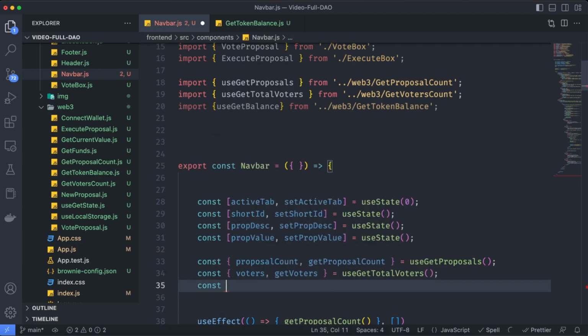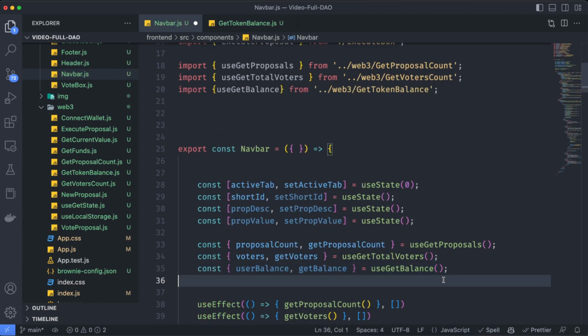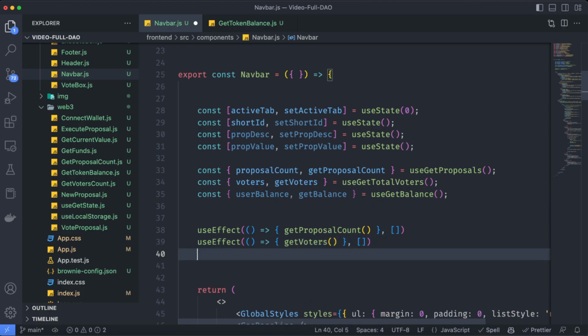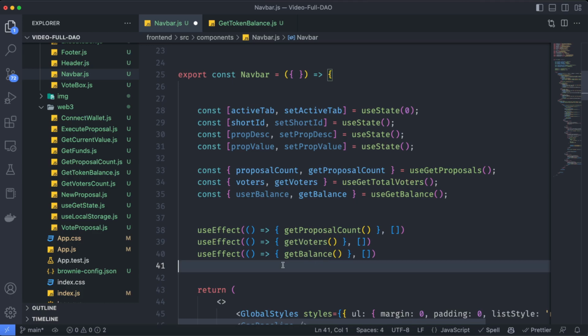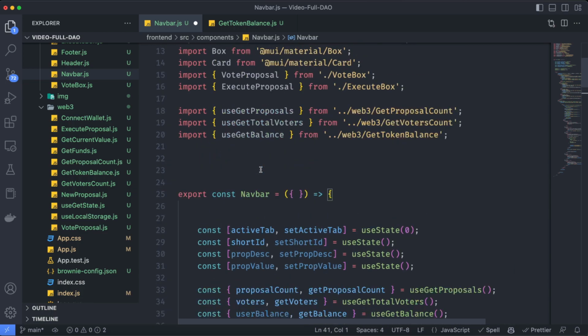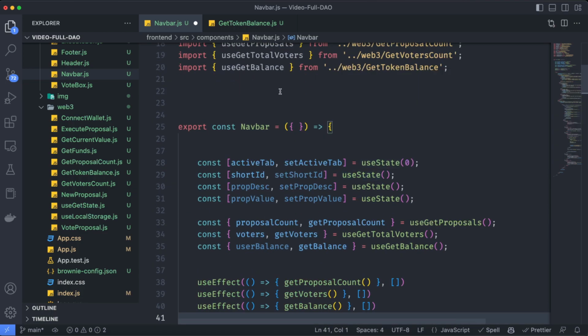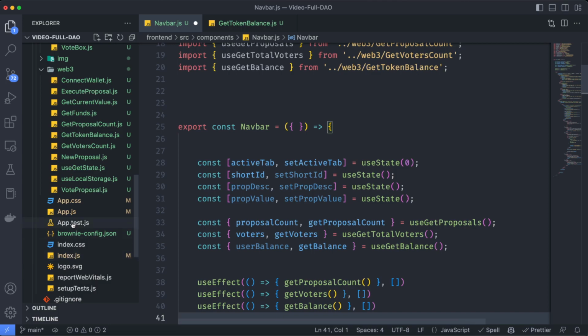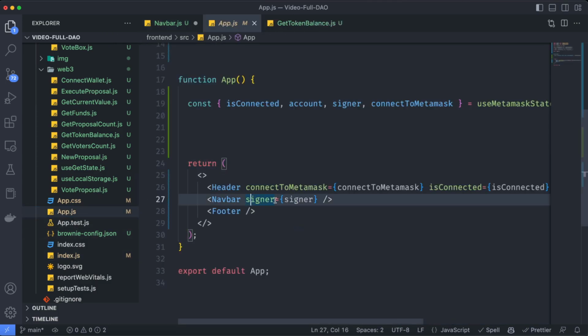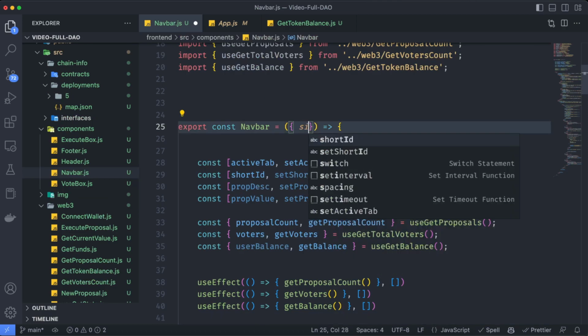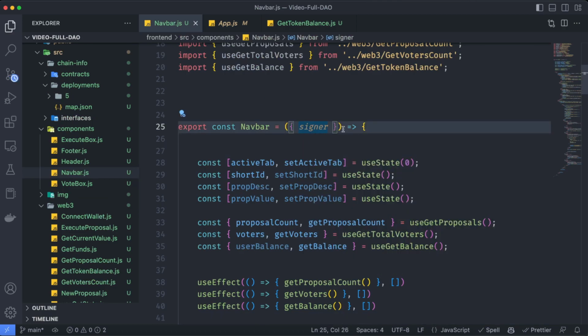So const is going to be equal to useGetBalance. And now we can declare a new hook as we did before, but instead of just declaring or using this getBalance function, remember this is going to depend on the signer. So if you remember on our app.js, we are sending the signer directly to the navbar, so we can set up that signer over here as props.